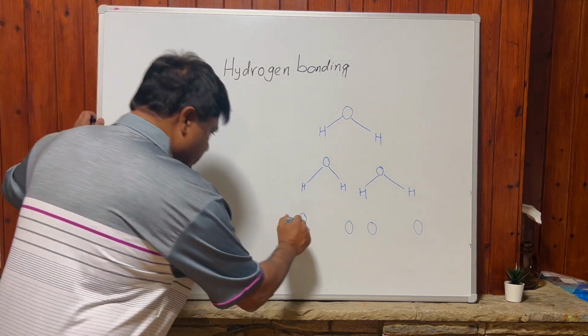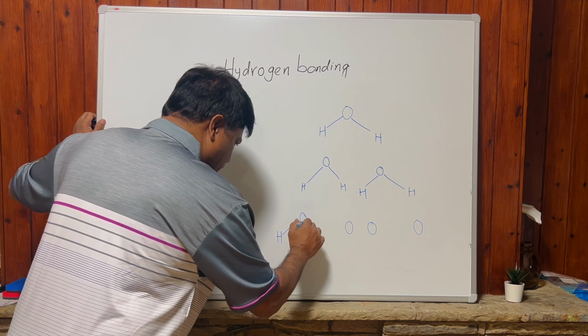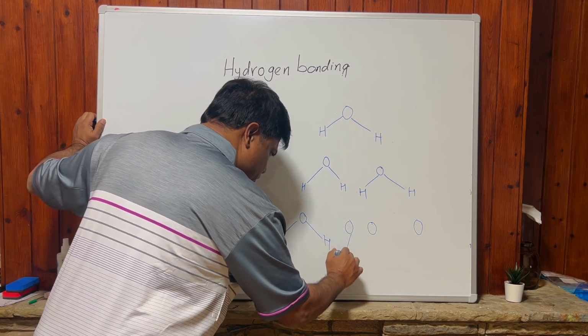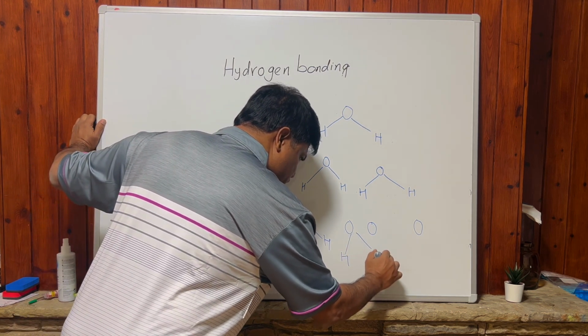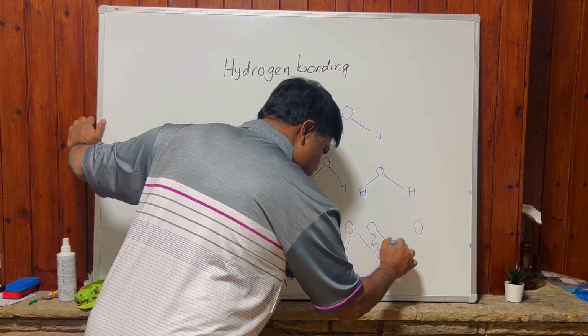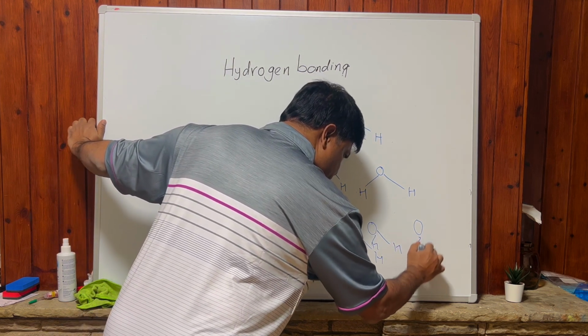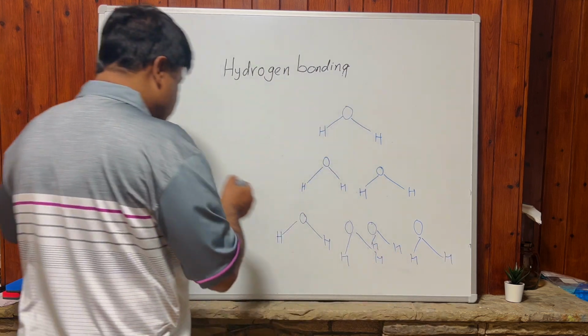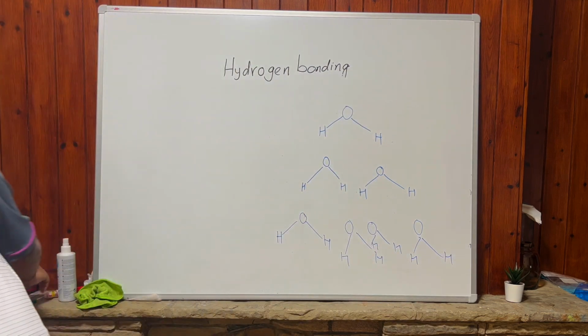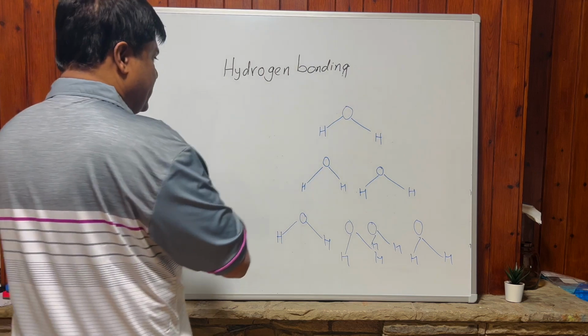Look at that, partial positive, partial negative. So we have a slight negative charge.